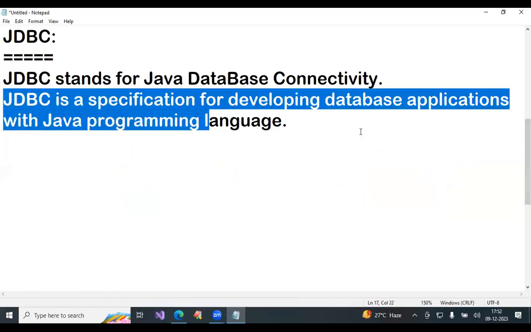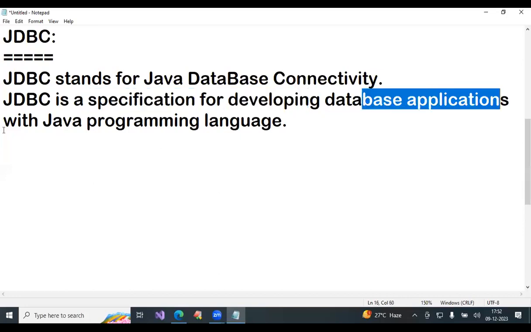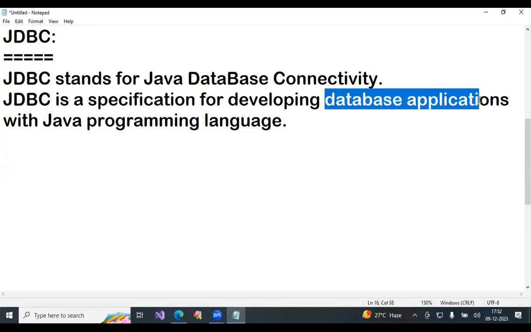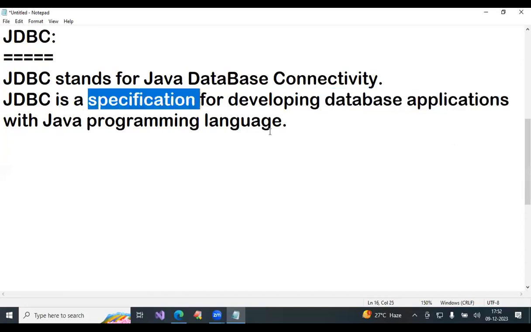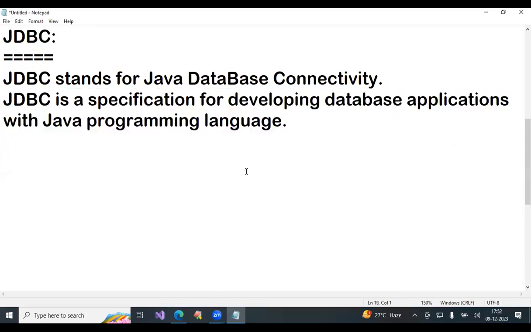But what exactly is JDBC? It is a specification for developing database applications with Java programming language. So what is a specification and what is a database application is required. First, I'll explain database application. Later, I'll explain specification. Then you'll understand what exactly JDBC is. Next heading, database application.